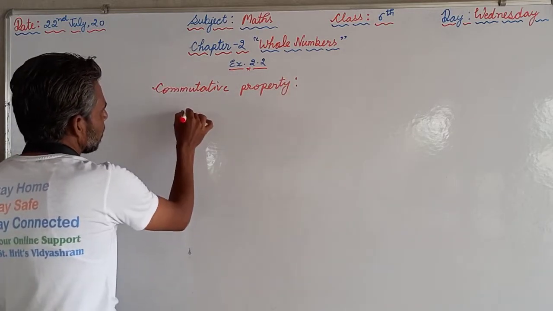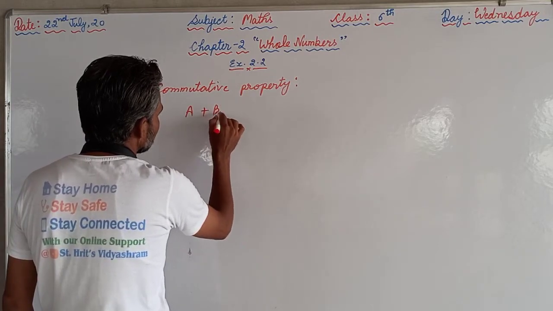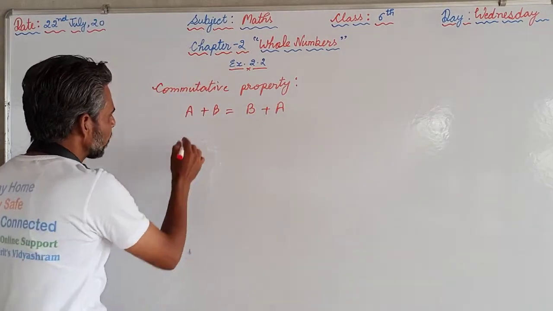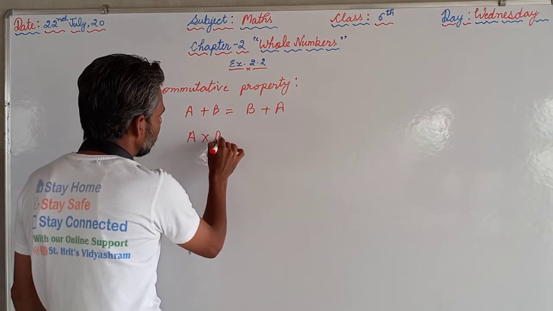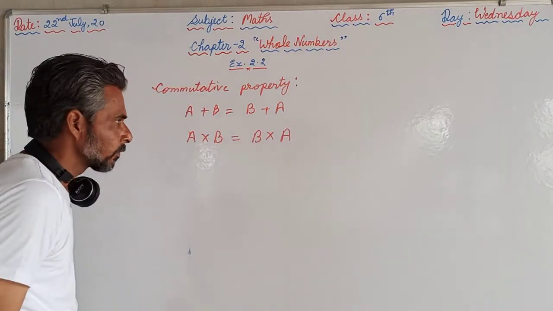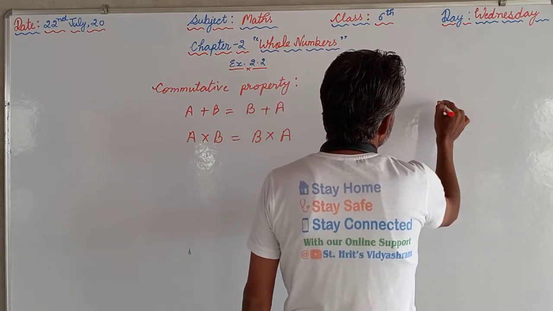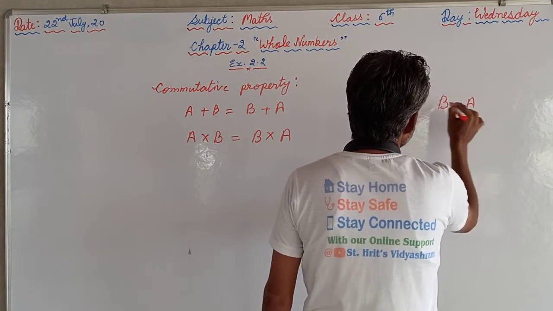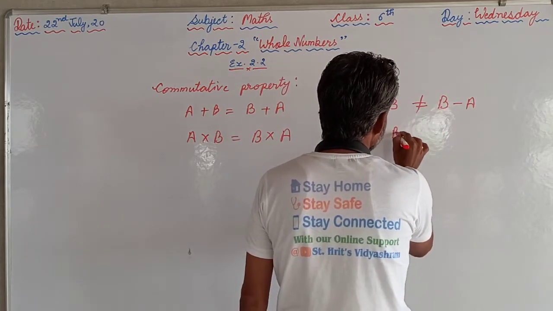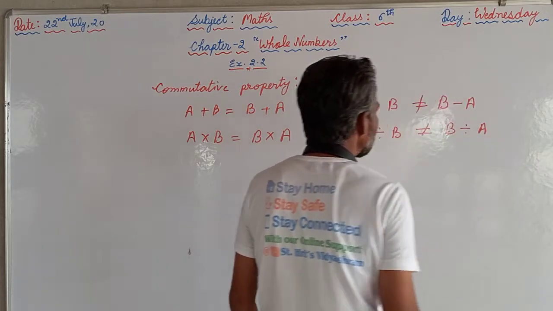That is, A plus B is equal to B plus A, or A into B is equal to B into A, but A minus B and B minus A are not equal. Similarly, A divided by B is not equal to B divided by A for whole numbers.